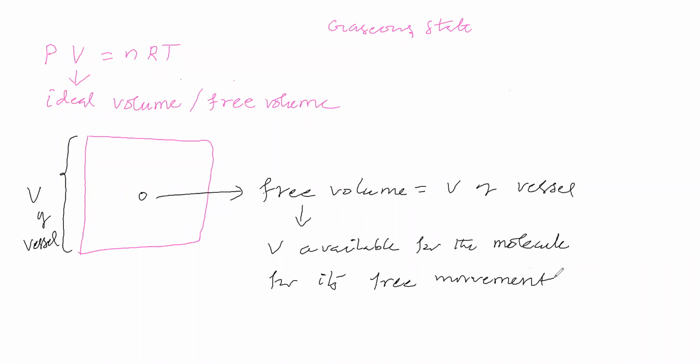What is the meaning of free volume? Free volume means volume available for the molecule for its free movement. That is called free volume. So here for this molecule, the volume available for its free movement is equal to volume of vessel. So free volume for this molecule is equal to volume of vessel. Do you agree with this point? We have taken only one molecule. For this molecule, the volume available for its free movement is called free volume, which is equal to volume of vessel. Do you agree with this? Do you have any doubt in this? Okay. Now, what is the meaning of free volume?